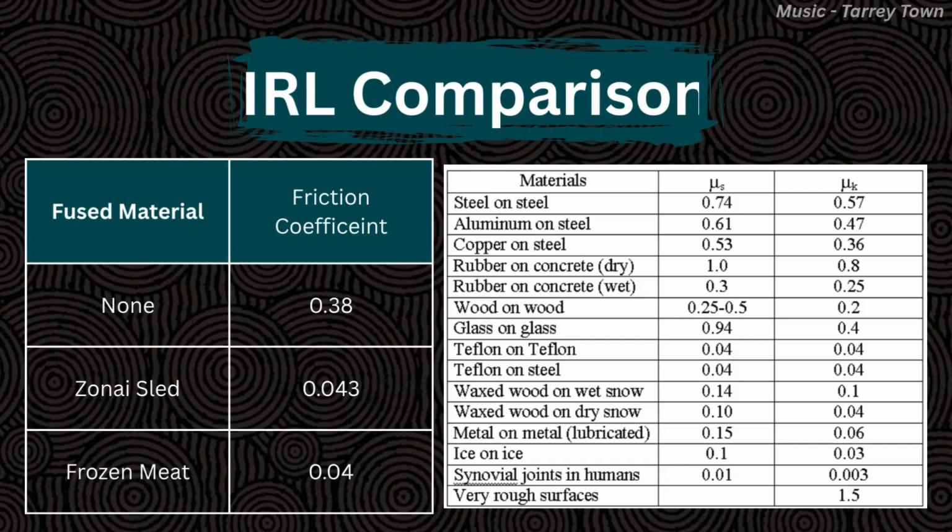Here's a chart with a bunch of different friction coefficients for reference. The results that we found are actually pretty accurate. 0.4 is quite a low coefficient of friction and is the same as Teflon on Teflon. In addition, the frozen meat shield has a similar coefficient of kinetic friction as real ice on ice does, which is interesting.